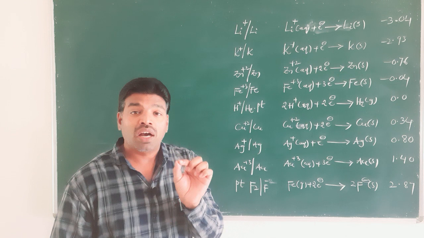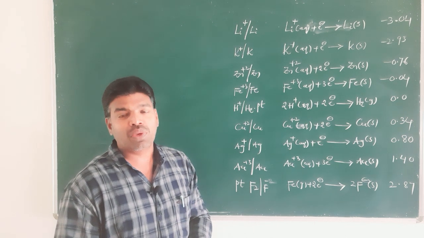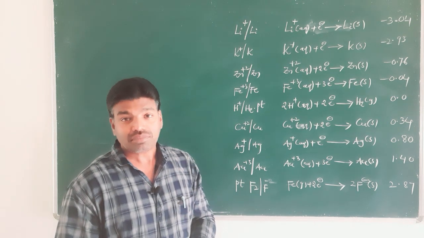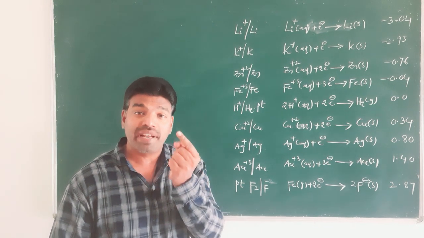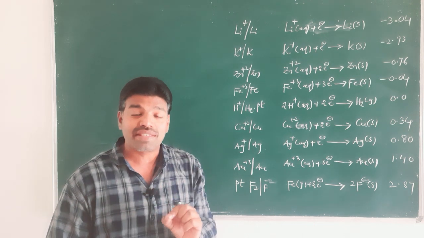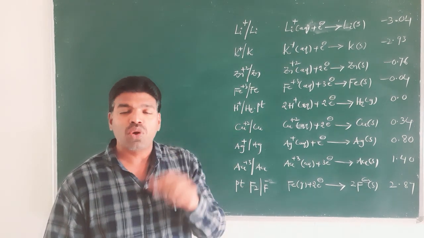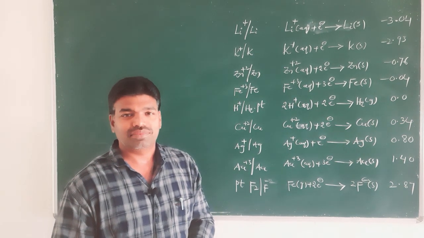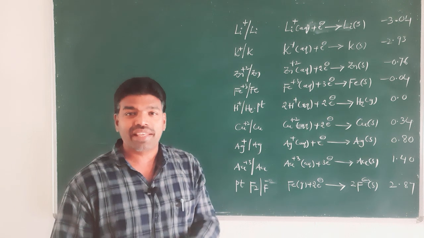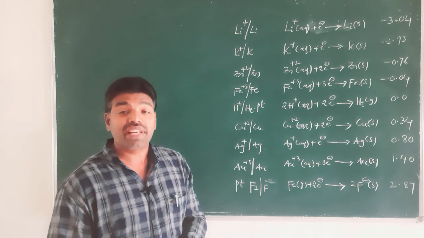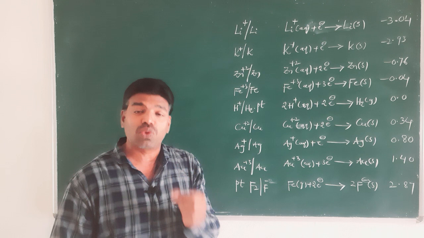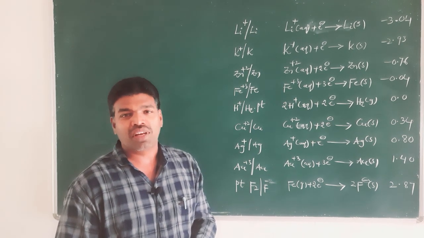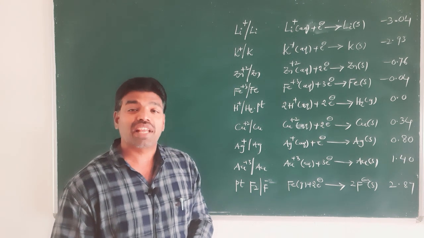Because for indicating the tendencies of metals to behave as cathodes or anodes against standard hydrogen electrode, right, to indicate the tendency of electrodes to behave as cathode or anode against standard hydrogen electrode.